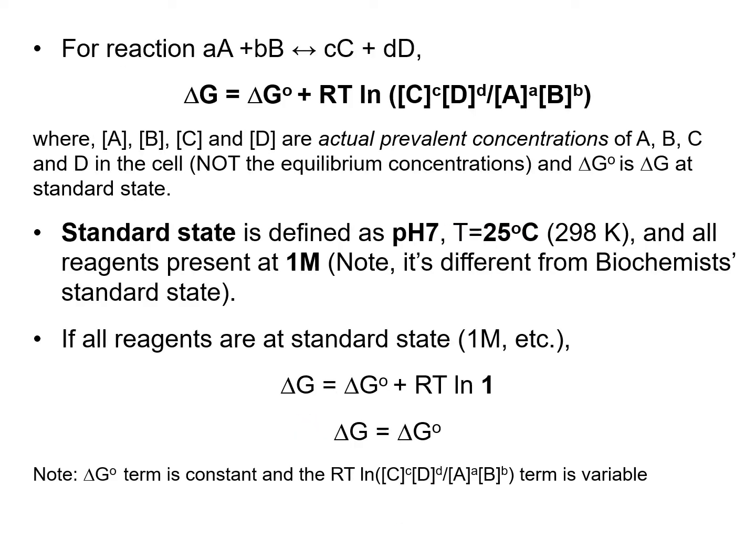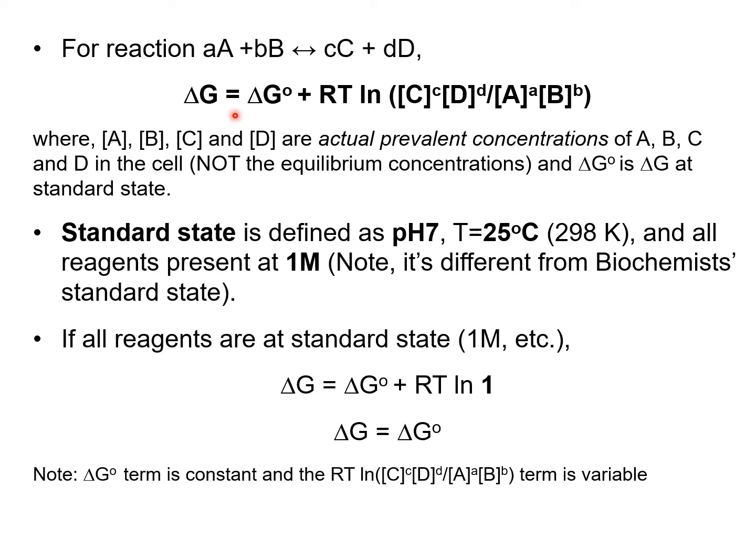So for a reaction with reactants A and B and products C and D, it can be written as aA plus bB changes to cC and dD and vice versa too, where these little a, b, c, d are basically coefficients, the stoichiometry for each molecule for the reactants and the products.